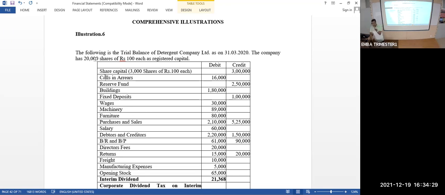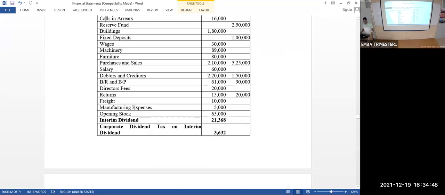It's an old question in the textbook we have taken, so it has calls in arrear. But later on, the company may move on to the old system, whatever it may be. But an accountant should have a procedure for everything. So we are minusing the calls in arrear from the face value of the share. That is equal to 2,84,000.